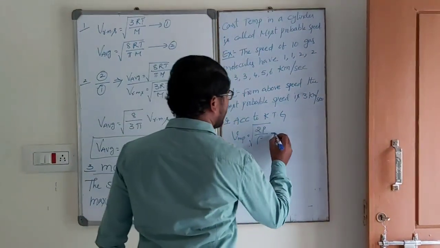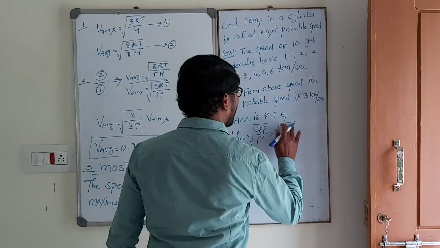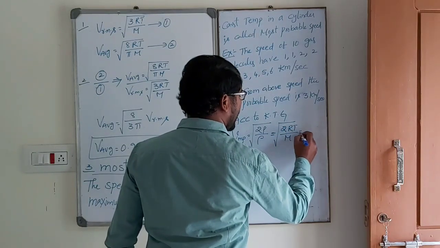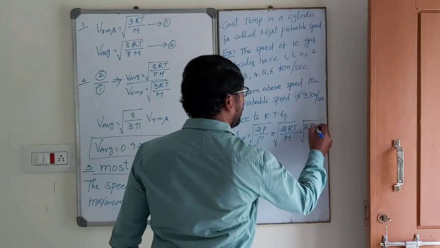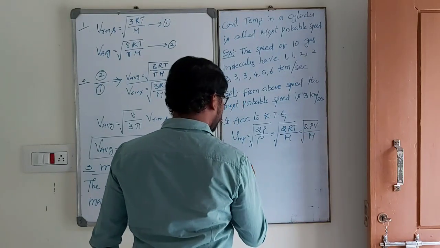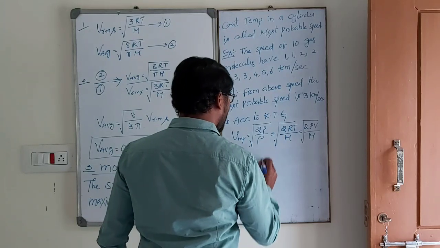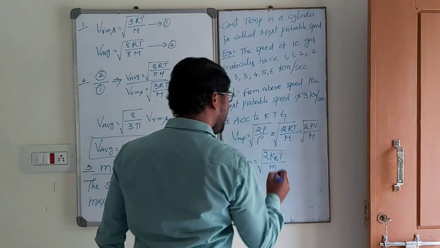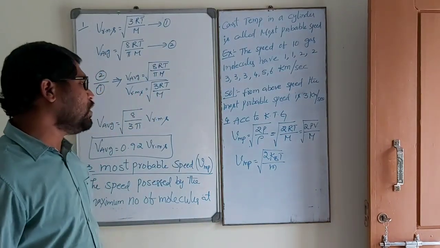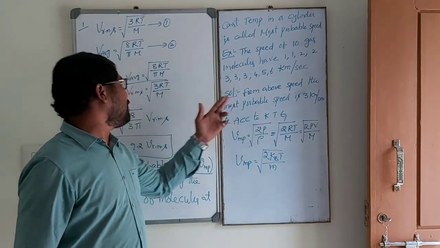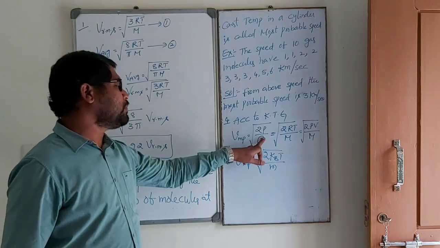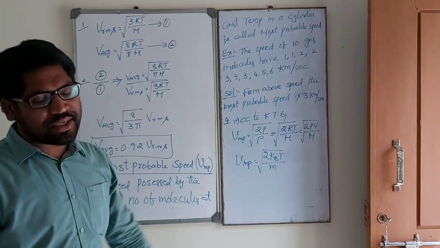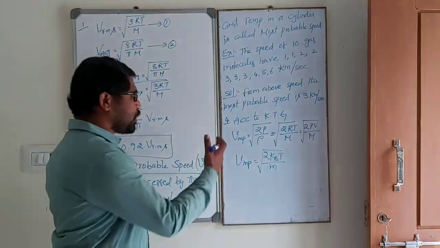Remaining all are constant. Root over 2. What is P by rho? RT by m. Again root over 2PV by M. Again this is written as root over 2 kBT by small m. So 3 is replaced by 2 in P by rho, RT by m, PV by M, kBT by m. All the derivations were already done at the initial starting of the chapter.